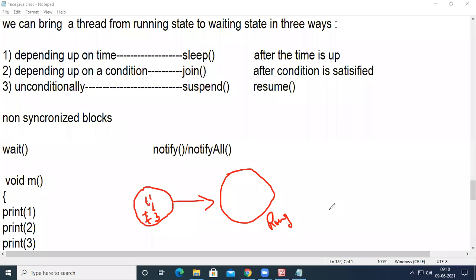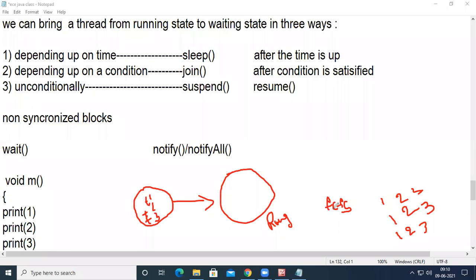For example, my computer system is following FCFS, first come first serve. T1 will be executed, so I may get 1, 2, 3. And if T2 is executed, I will get 1, 2, 3. And if T3 is executed, I will get 1, 2, 3.